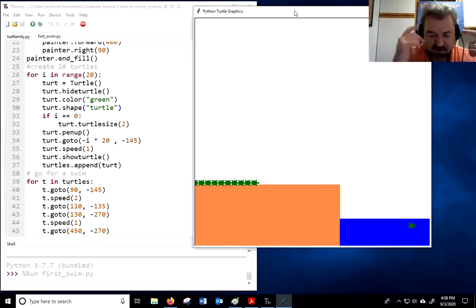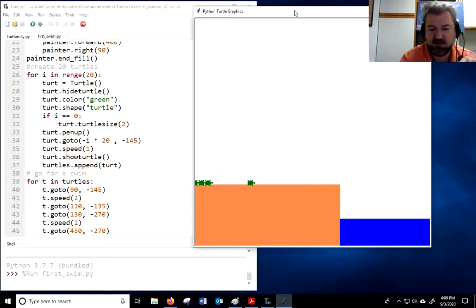I hope you're imagining. I hope your mind is going right now. What kind of power do you now have to be able to control all these different turtles? Sometimes you want to put them in a list. Sometimes you don't. If you want each different turtle to do something different, then you probably don't want to put them in a list. But if you want a bunch of turtles to do a parade, putting them in a list is just a huge time saver.